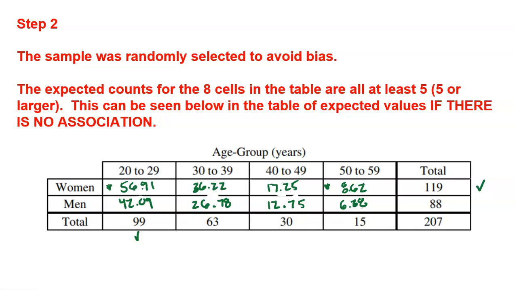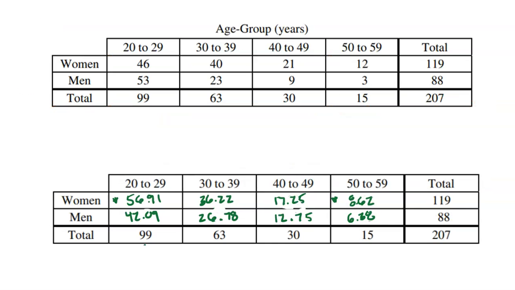All right, now moving on to step 3, actually calculating chi-squared and getting your p-value. So chi-squared is all about looking at your observed values and your expected values, and you're trying to determine how different they are. For example, if we look at women 20-29, we observed 46, we expected 56.91. That's kind of a 10 person difference. And that's the whole point, is we allow for a little bit of wiggle room.